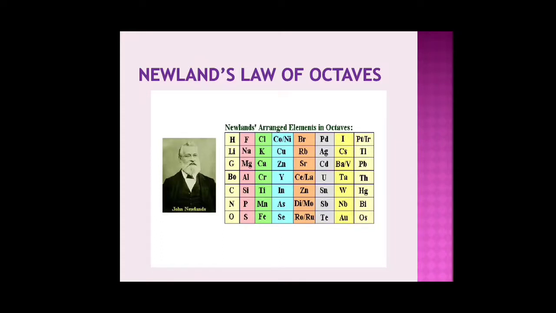Then in the next column, the 5th column also, we see that many elements are placed, 2 elements in one cell itself. So 2 elements in one slot were placed by him. So this was one of his demerits. And then he could not show periodic properties after a certain number of elements. So according to his tabling of elements, many more elements that came into existence could not be tabled.